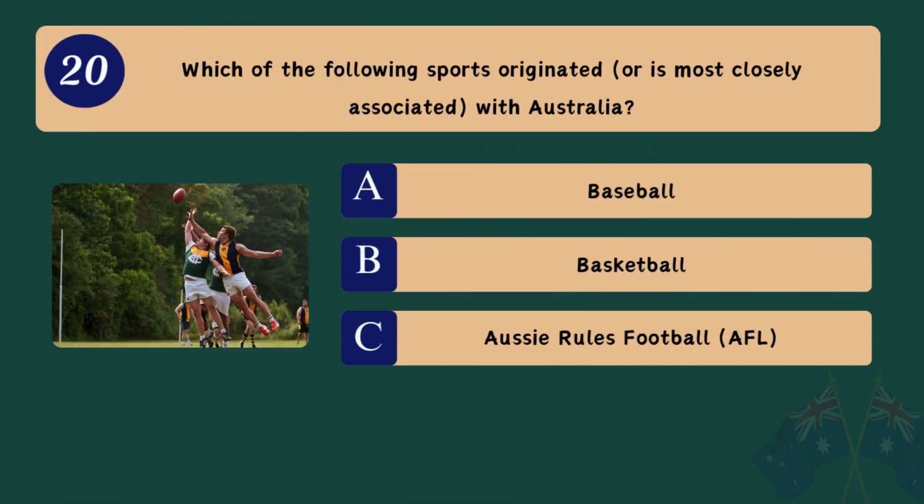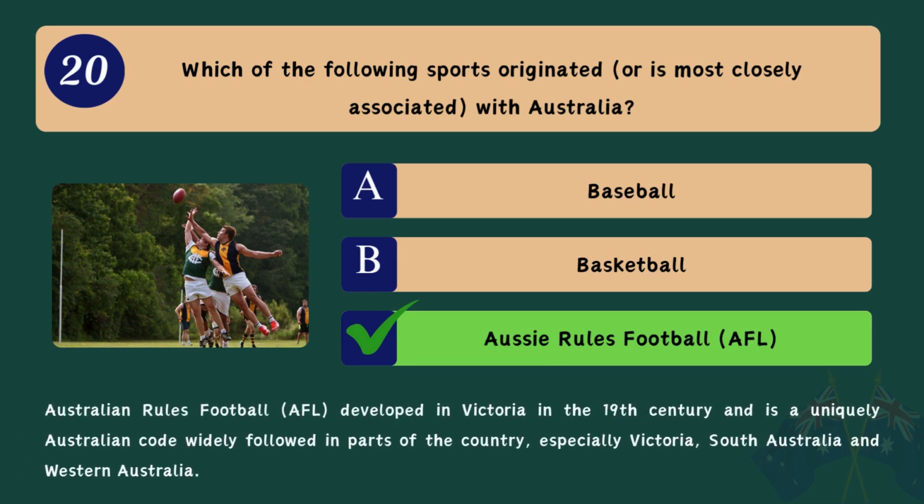Question 20. Which of the following sports originated, or is most closely associated, with Australia? A. Baseball. B. Basketball. C. Aussie rules, football. Correct answer. C. Aussie rules, football. Australian rules football developed in Victoria in the 19th century and is a uniquely Australian code widely followed in parts of the country, especially Victoria, South Australia, and Western Australia.